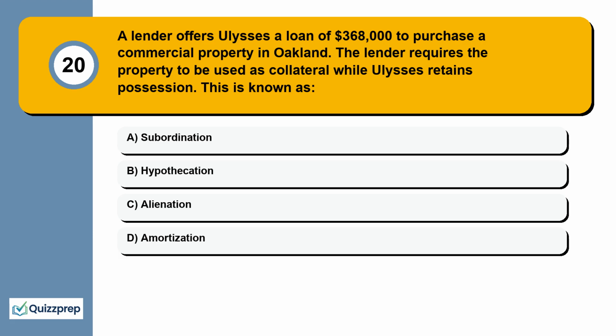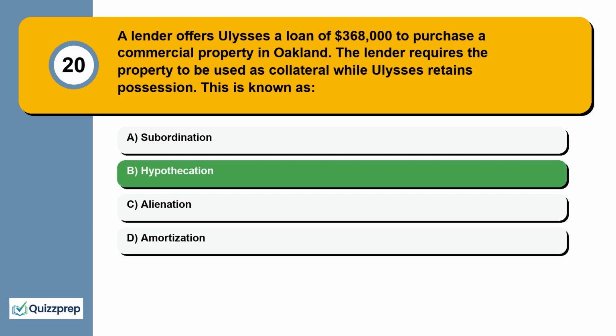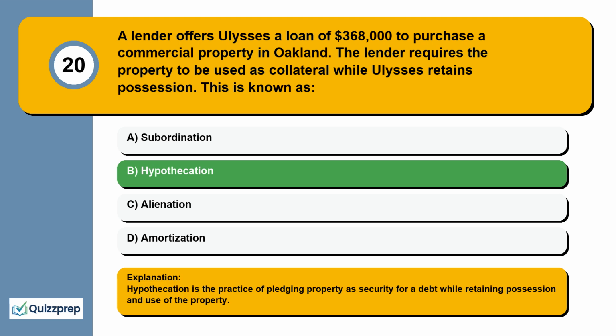Question 20. A lender offers Ulysses a loan of $368,000 to purchase a commercial property in Oakland. The lender requires the property to be used as collateral while Ulysses retains possession. This is known as subordination, hypothecation, alienation, amortization. Hypothecation is the practice of pledging property as security for a debt while retaining possession and use of the property.